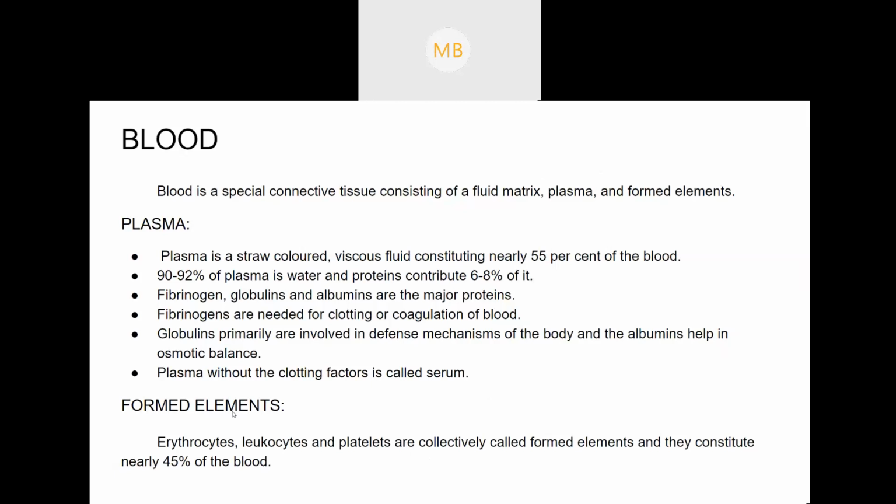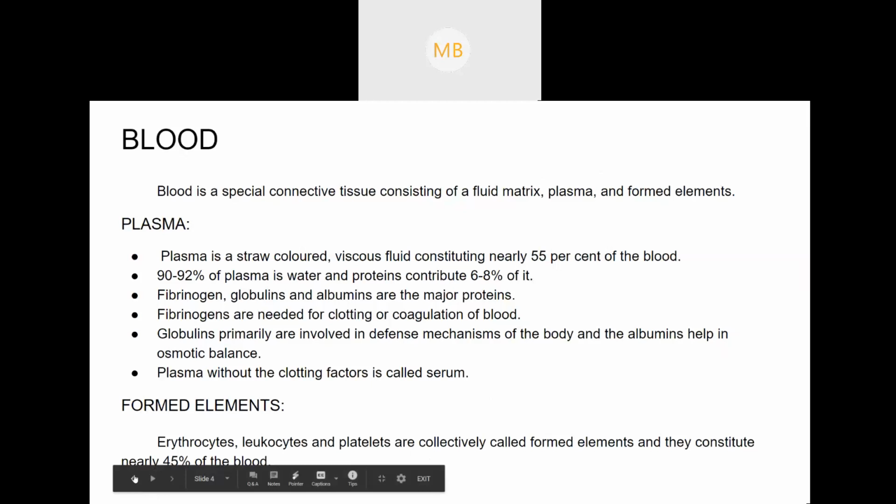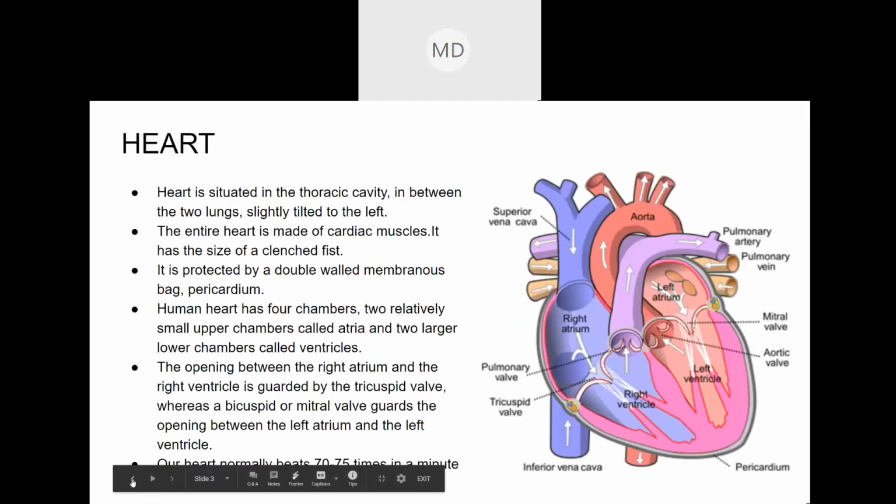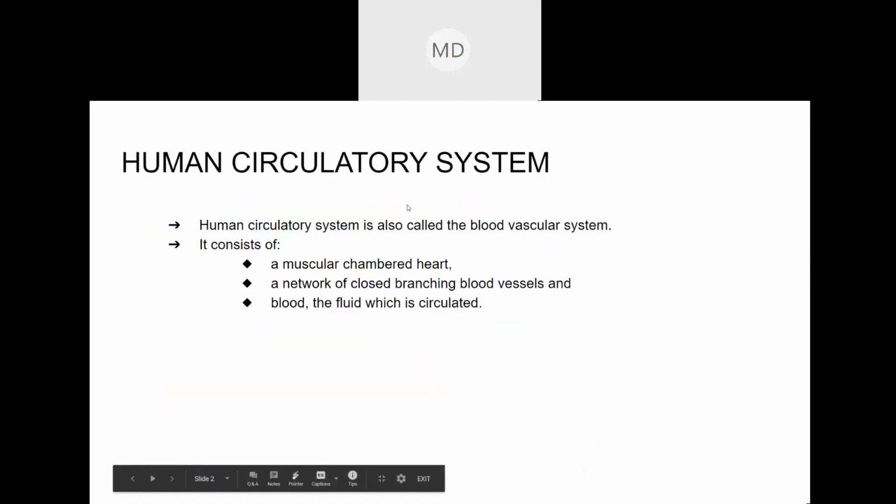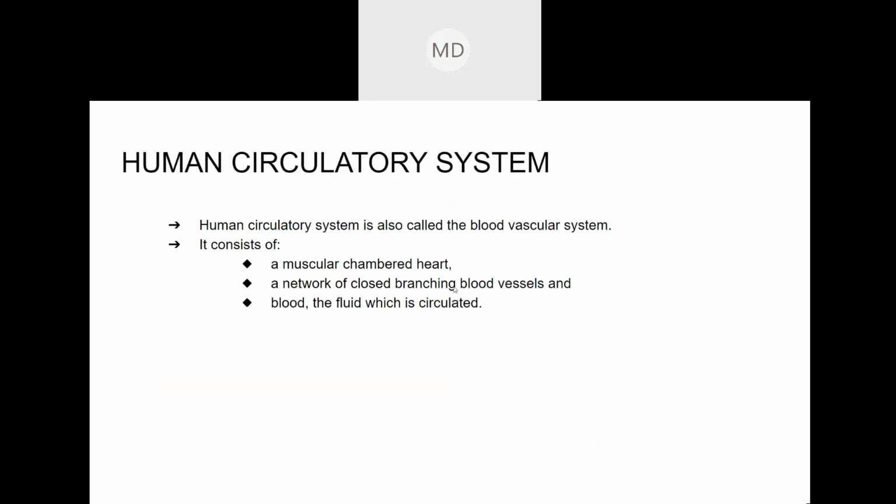Okay, yes, ma'am. So is there any doubt, you just can ask? Okay. So the circulatory system consists of the heart, and then blood vessels are there. If blood is there, then blood vessels will also be there. What are blood vessels? These things you need to ask, okay? Because for me, blood vessels means blood vessels. I would not think to explain what blood vessels are, but it might be needed for you guys.